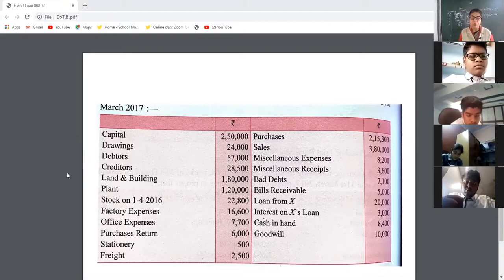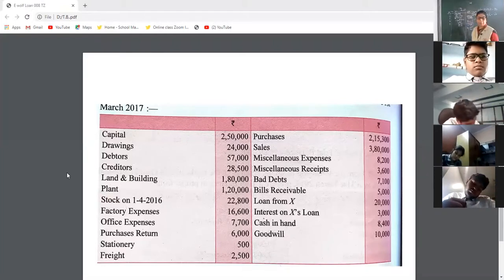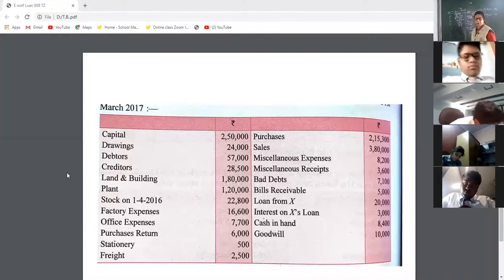Now factory expenses, office expenses, all expenses will be in debit. 16,600. 7,700. Purchase return will be in credit. Stationery, freight, expenditure that must be in debit.